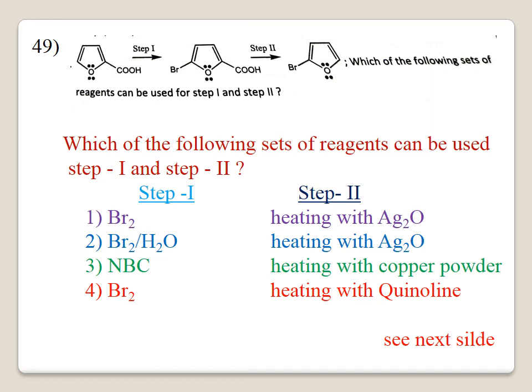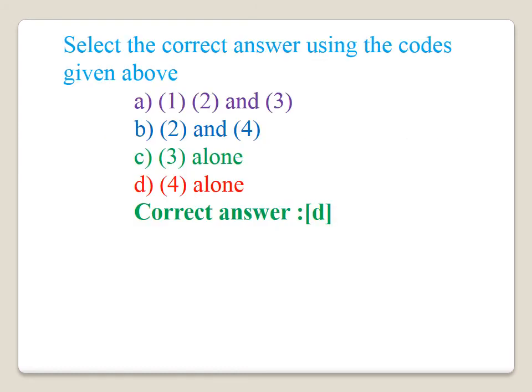And we have to find out the reagent used in step 1 and step 2. Here the correct answer is 4, Br2, heating with quinoline. In step 1, Br2 is used. In step 2, heating with quinoline, you will get the final product. The explanation is given in the option. D is the correct answer.